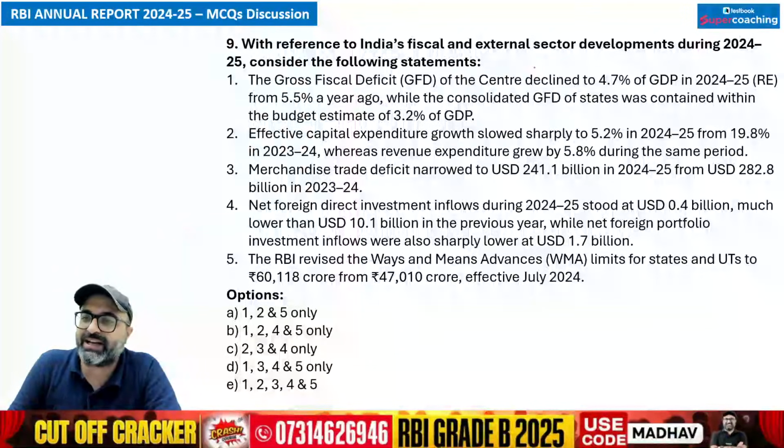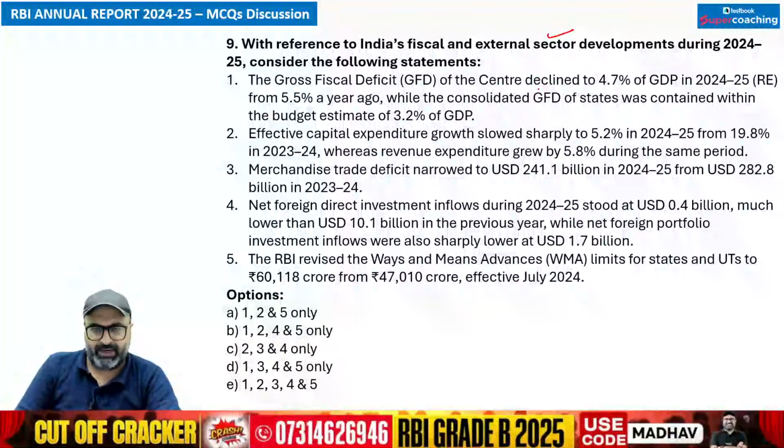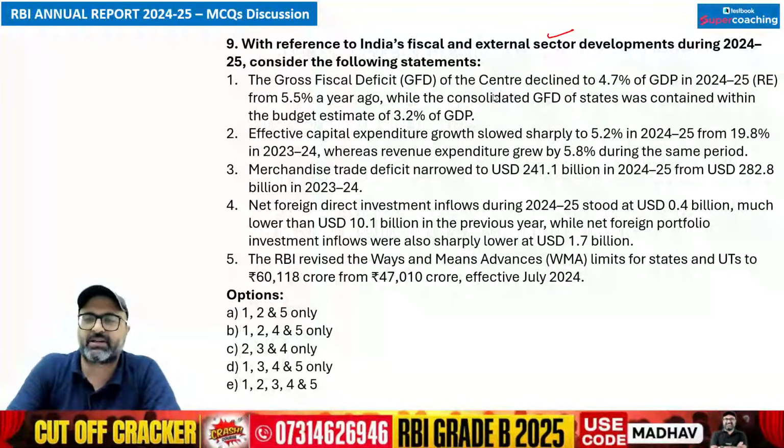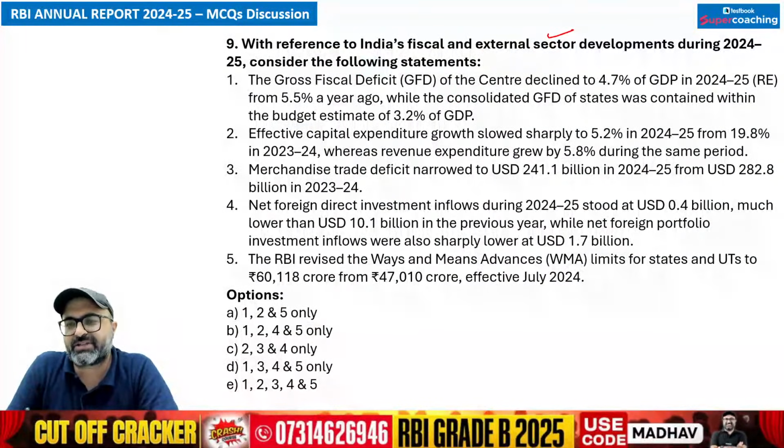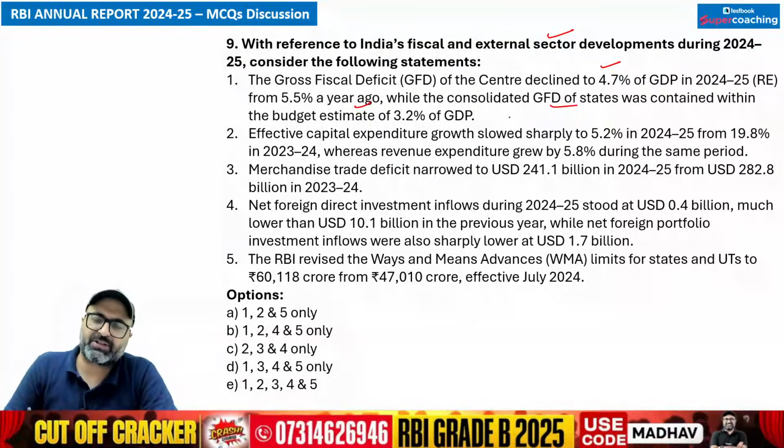With reference to the India's financial and external sector development during 2024-25, consider the following statements. इसके बेसिस पे अगर मैं कहूं, the gross fiscal deficit of the center declined to 4.7% in the financial year 2024-25 from 5.5% years ago. That is true. While the consolidated gross fiscal deficit of all the states has been continued within the budget estimate of 3.2% of GDP.